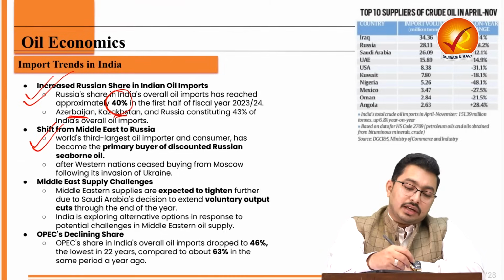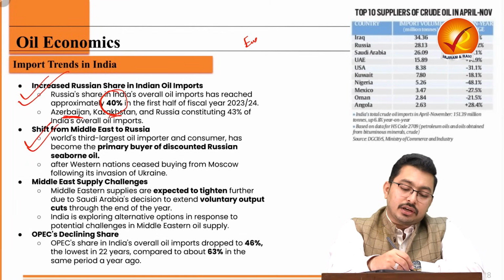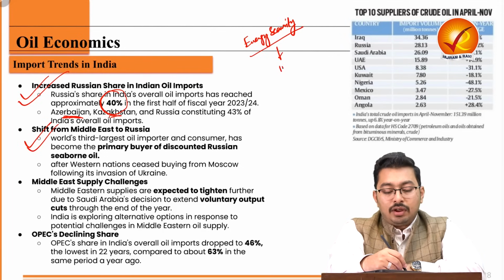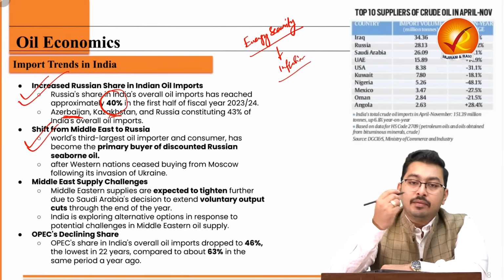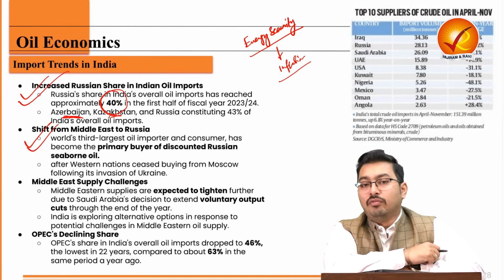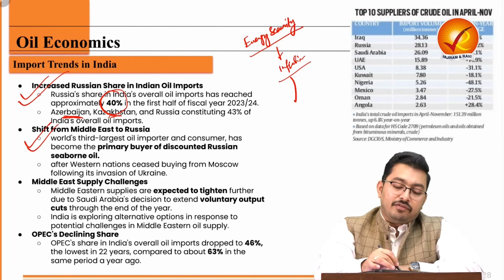Why? Because of our energy security needs. Energy security is very important for the growth of the economy as well as for inflation. And inflation control is very important because the country has come out of the shock waves of COVID, and therefore inflation targeting is important for the people of India.